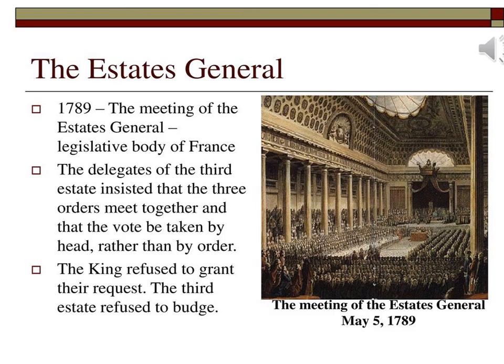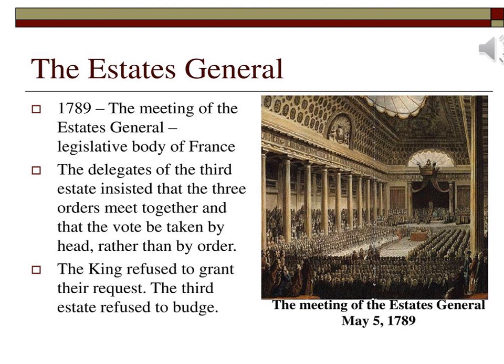Voting in the Estates General in the past had been conducted according to the principle that each estate had one vote. This time also, Louis XVI was determined to continue the same practice. One vote means the clergy had one vote, nobility had one, and the third estate one. What will happen if this practice was followed? The clergy and nobility would vote for the proposal, that is, they will agree for an increase of taxes, and only one vote of the third estate will be against the proposal. So the king would go for the majority and could increase the taxes.